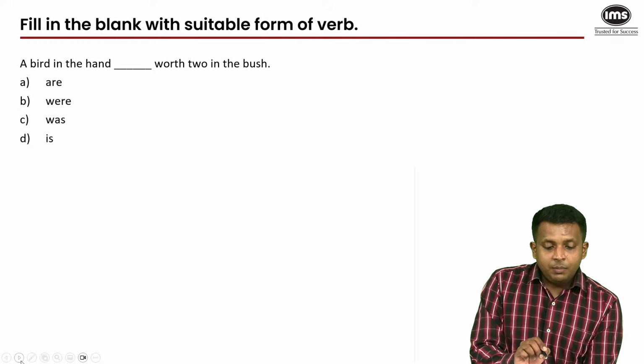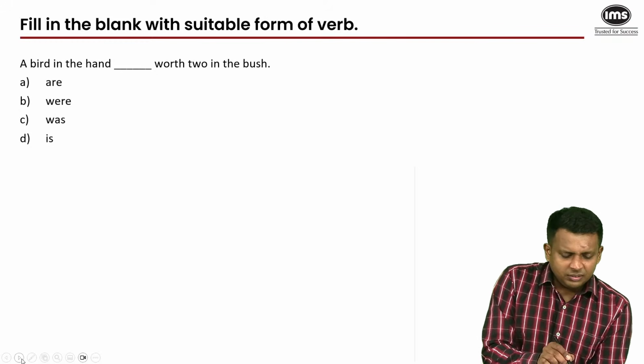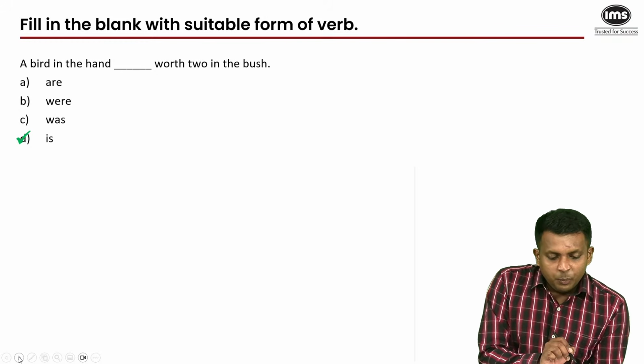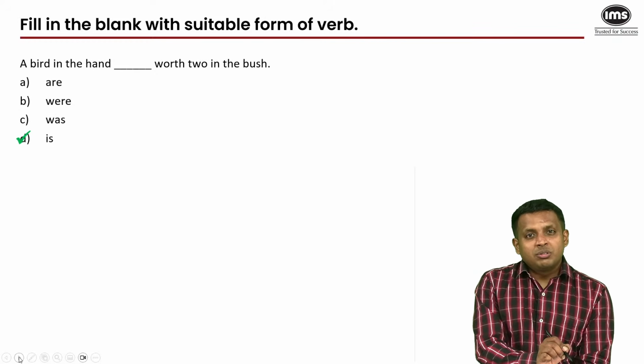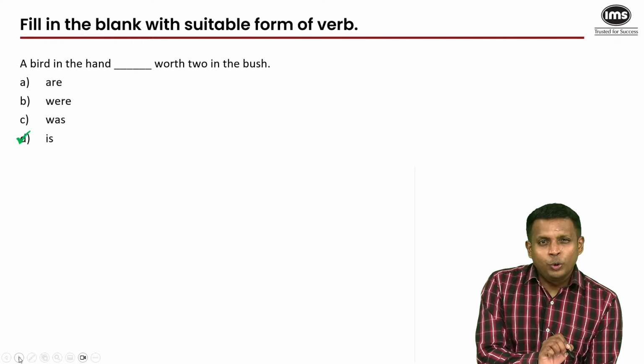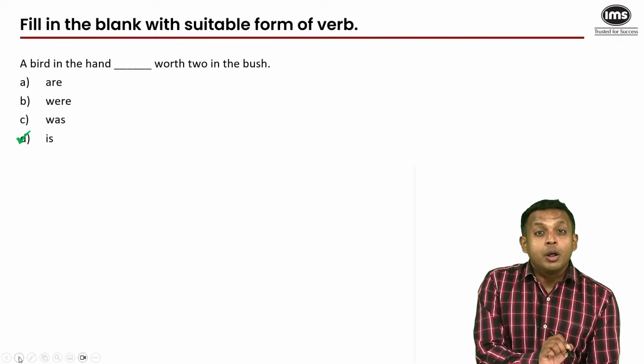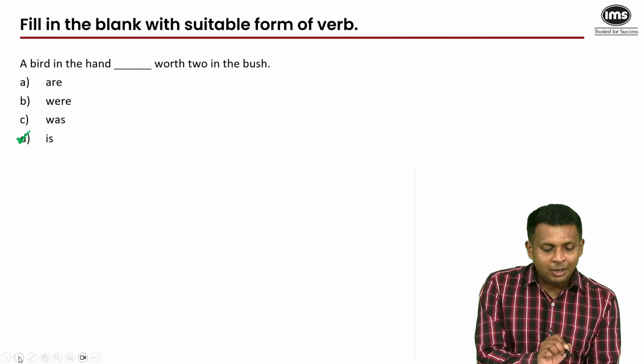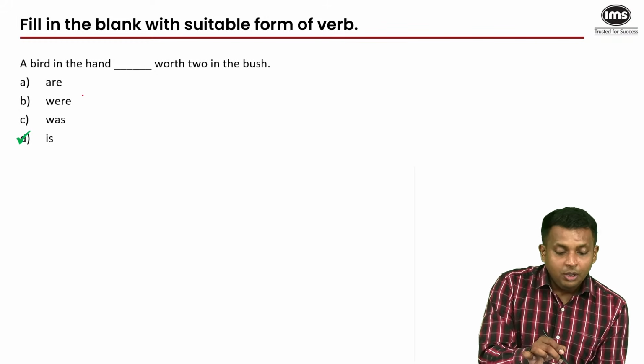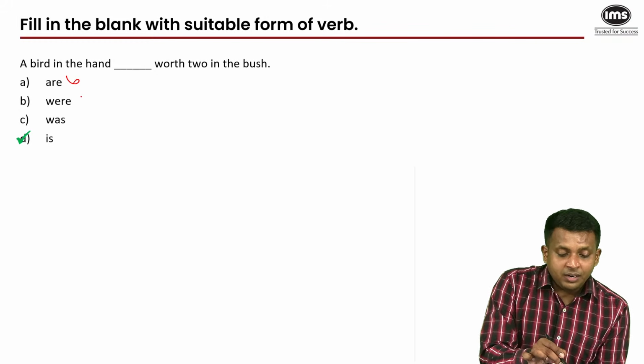A bird in the hand, blank worth two in the bush. Come on, this is just easy. A bird in the hand is worth two in the bush. Overall, the proverb means don't be greedy. And a bird in the hand is the subject. A bird is the subject, which is a singular noun. So obviously you would use a singular verb. On that basis, you would eliminate are and were.